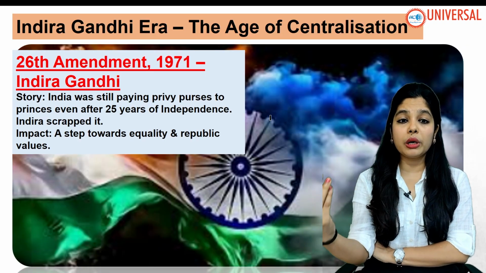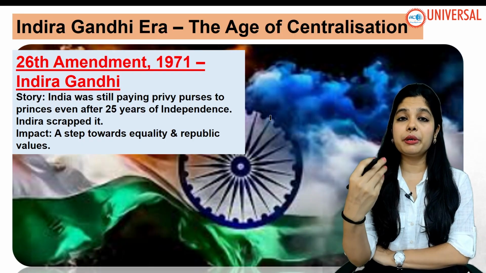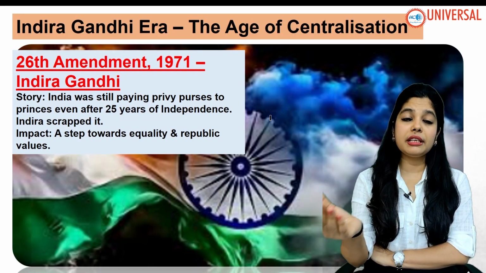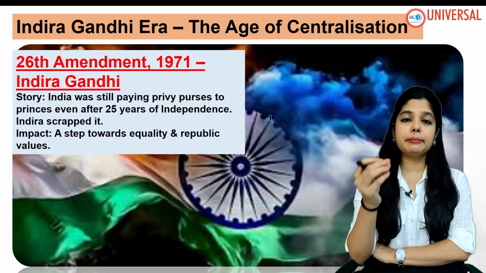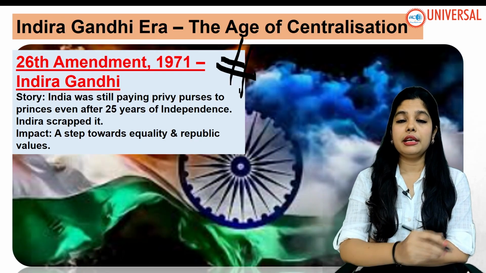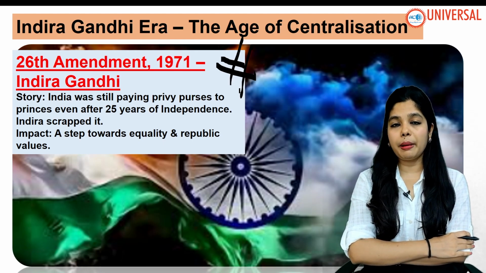Even after 25 years of independence, we were paying them privy purses and royalties for their benefit. But Indira Gandhi boldly removed this, a step towards equality and republic values.